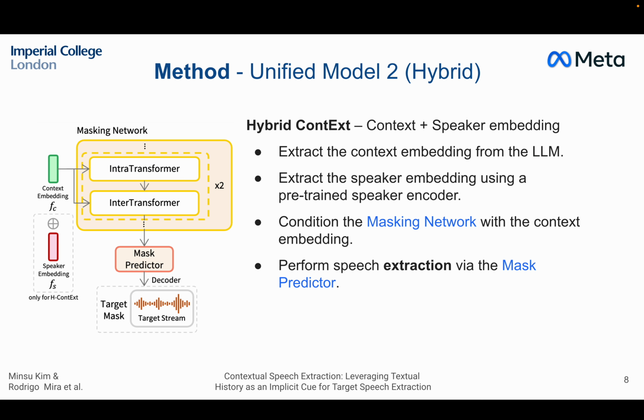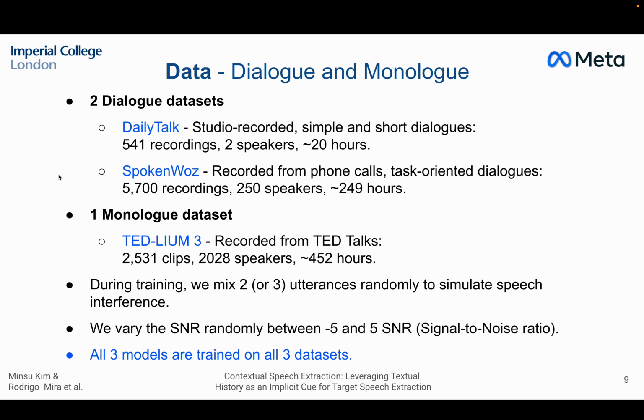We also present a hybrid version of Contextual. In this case, it takes in not only the context embedding, but also optionally the speaker embedding. Speaker embedding is what I was talking about before. It's extracted from an audio sample from the target speaker, and it's a much stronger cue. But this is useful because there will probably be scenarios where we have only context, scenarios where we have only an audio cue, and scenarios where we have both, and we should leverage both. So this flexibility can be useful.